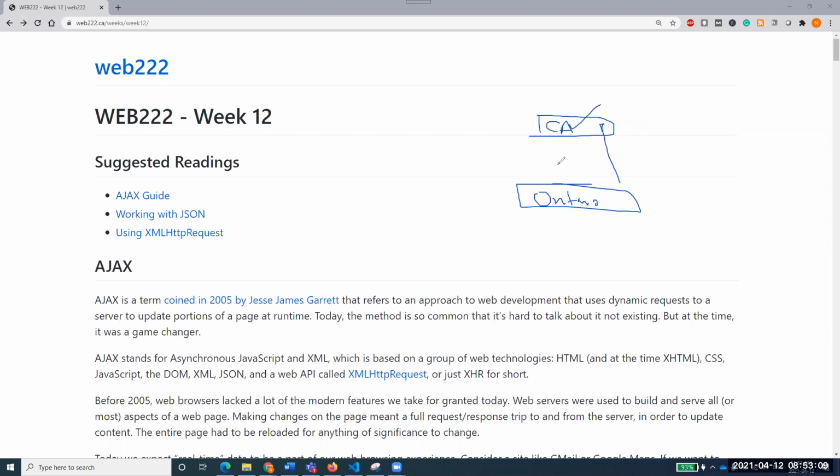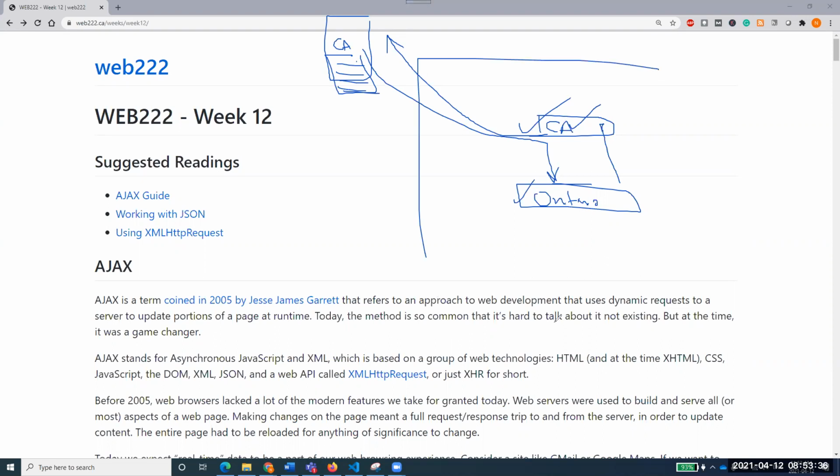And why is that? Or how is Ajax playing a role there? I go and select this Canada from here. This Canada only goes back to the server, the giant server from where I'm getting this website. And it asks, okay, just give me the values related to Canada, and the server populates some values, for example, the number of provinces that we have, and it comes back with those provinces and updates this one.